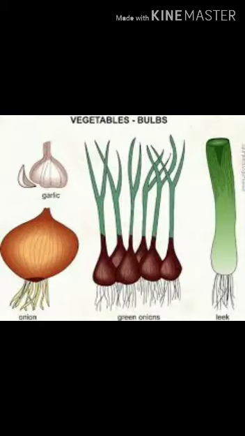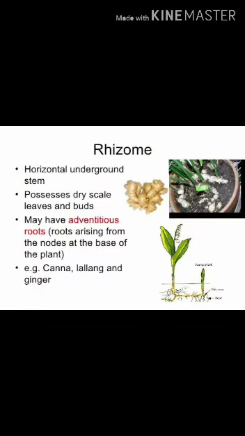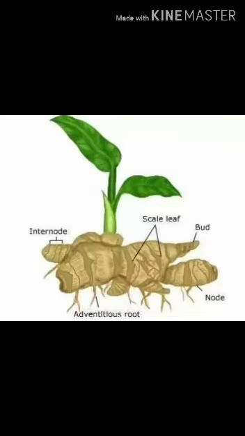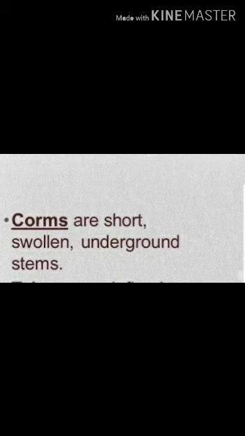Let's come to the bulb. Bulbs are thick, short, underground stems with fleshy leaves from which the new plant arises. For example, bulbs of onion and garlic. Next is rhizomes. Rhizomes are irregularly shaped horizontal stems. They have buds which give rise to new plants. For example, rhizomes of ginger. Come to the corms. Corms are short underground stems with stored food. It has a bud that can grow into a new plant. For example, corms of colocasia.